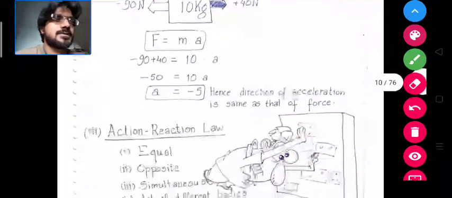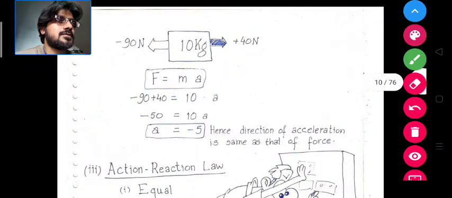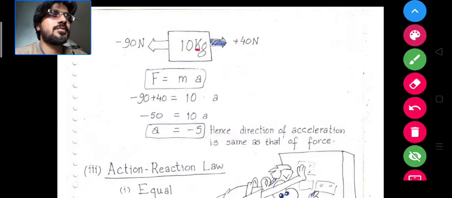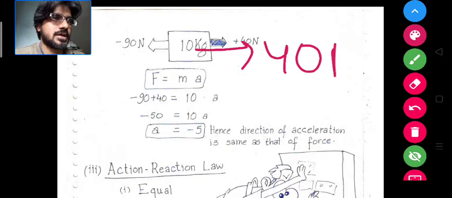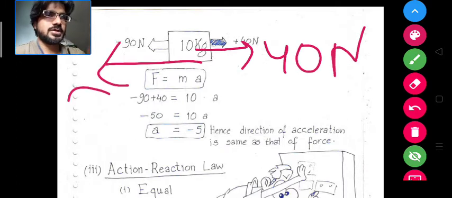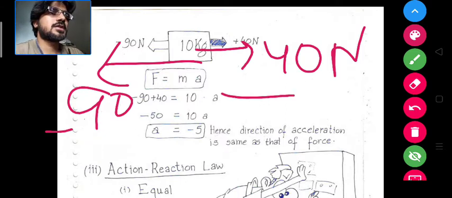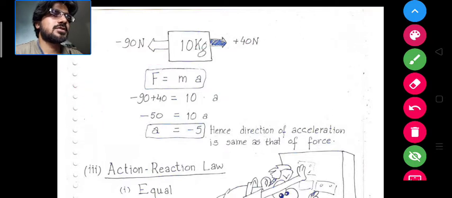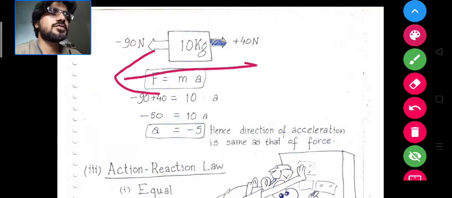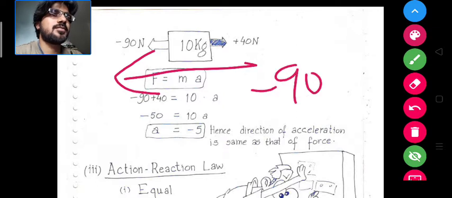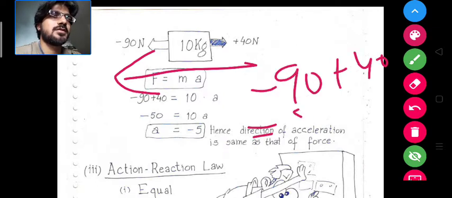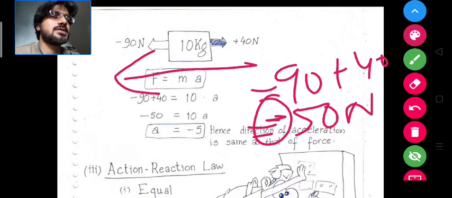Secondly, if a body is subject to a plus 40 Newton force in this direction and minus 90 Newton force in this direction, now where will the body move? It will move in this direction, with a force of minus 90 plus 40, that is 50 Newton negative. This negative sign implies the direction opposite to the conventional direction taken.